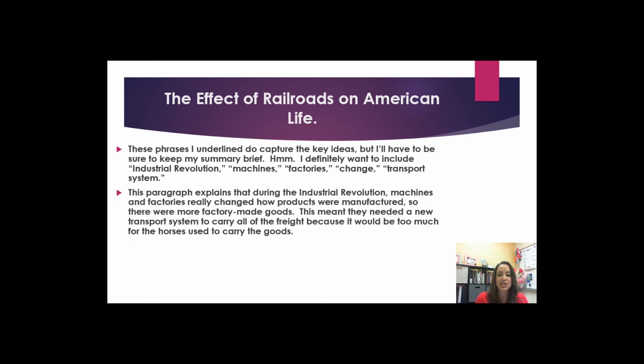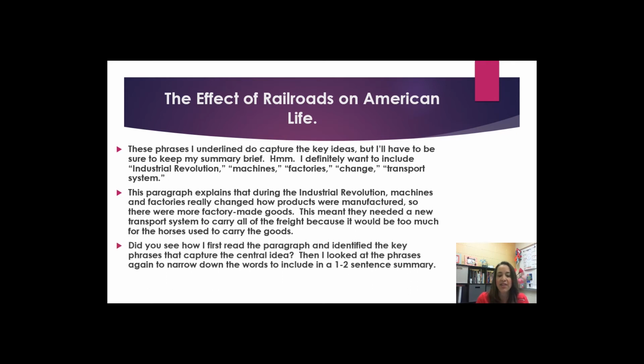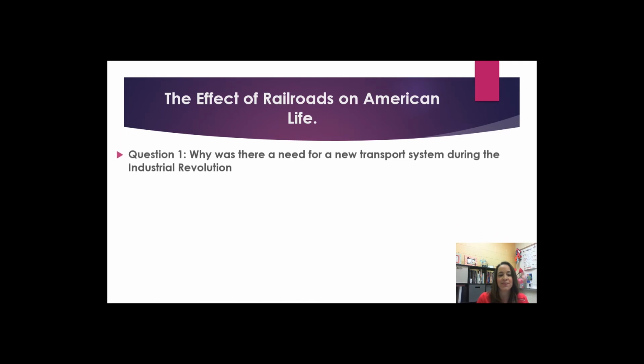This paragraph explains that during the Industrial Revolution, machines and factories really changed how products were manufactured, so there were more factory-made goods. This meant that they needed a new transport system to carry all of the freight because it would be too much for the horses used to carry the goods. Did you see how I first read the paragraph and identified the key phrases that captured the central idea? Then I looked at the phrases again to narrow down the words to include in a 1 to 2 sentence summary. Okay, let's answer some questions.